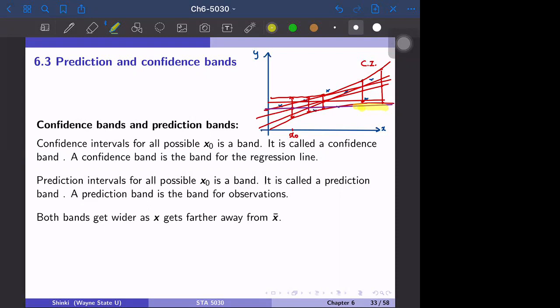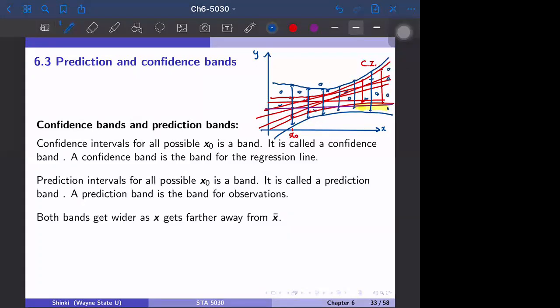And the prediction interval. The prediction interval can also be calculated for all possible values of x0. And if we do that, this becomes a band. Generally, the prediction band is wider than the confidence band, because each prediction interval is wider than the confidence interval. So if we connect this, generally the shape is like this. This is the band for points. So if we have new observations,